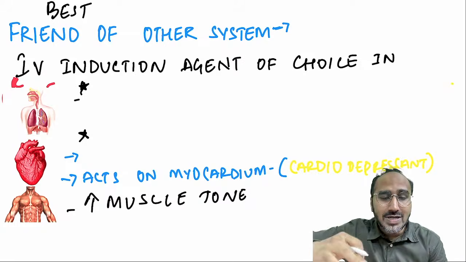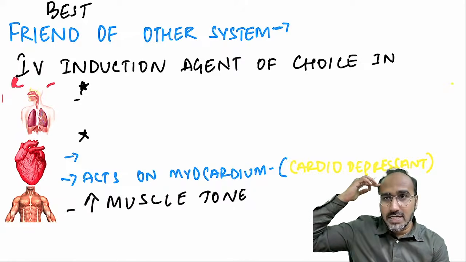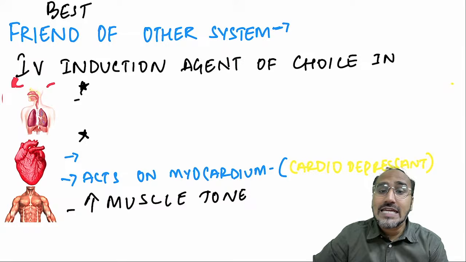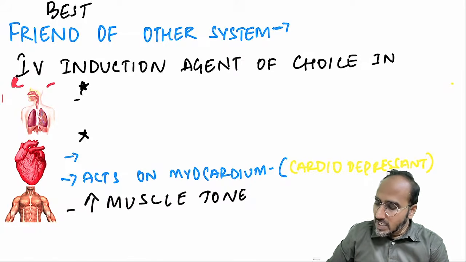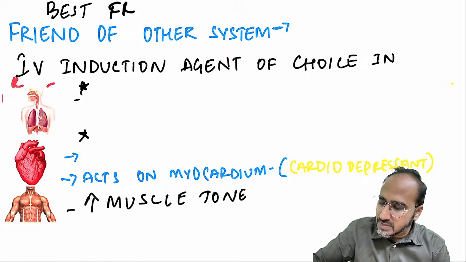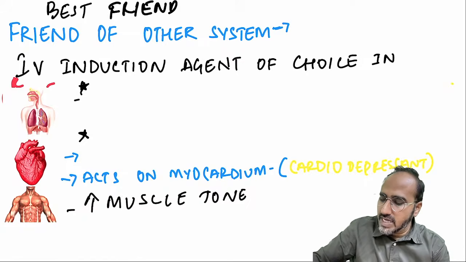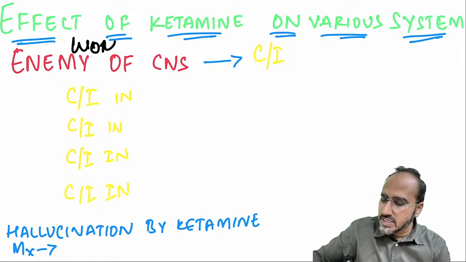systems. It is totally opposite of thiopentone. Thiopentone was best friend of CNS, enemy of others. Ketamine will be what, guys? Ketamine is the worst enemy of CNS and best friend of other systems. Best friend of other systems and worst enemy of CNS.